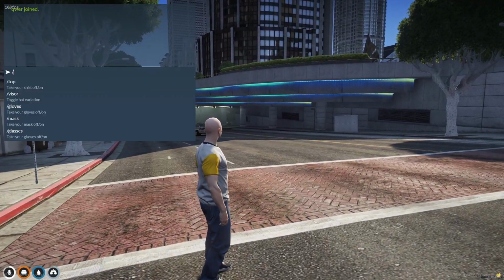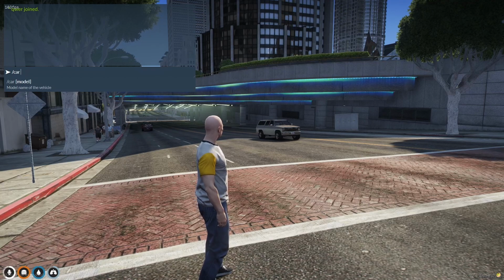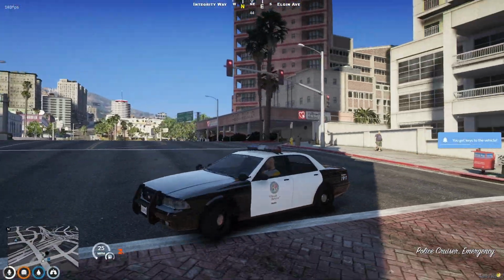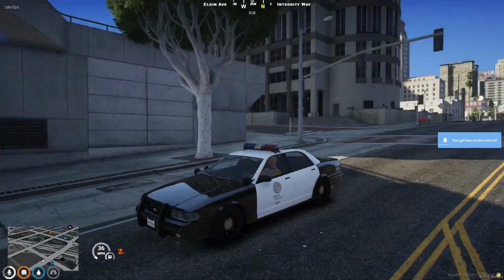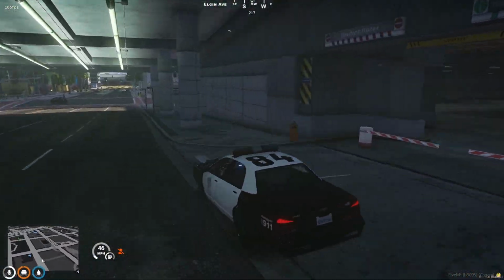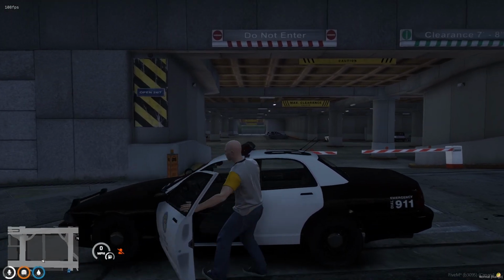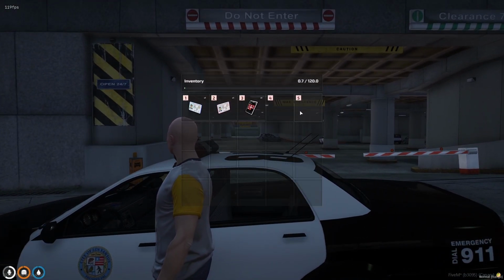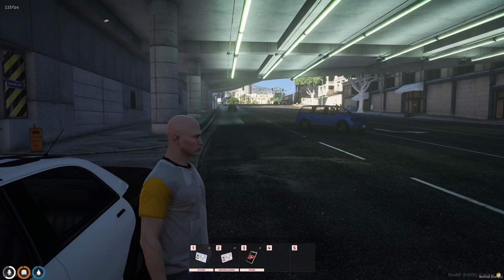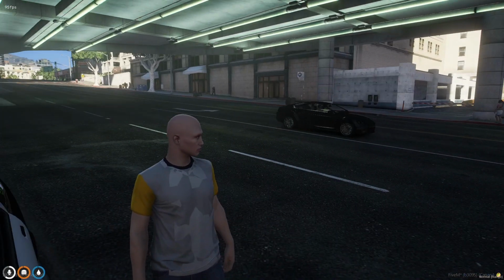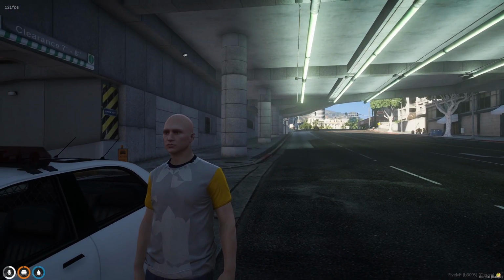If you do /car and the model name, I'm just gonna do police, the police car will be in. Now you can spawn cars and stuff. I think it's F2. Nope, inventory is tab. This is different. But yeah, that's how you can make a FiveM server in under 10 minutes.